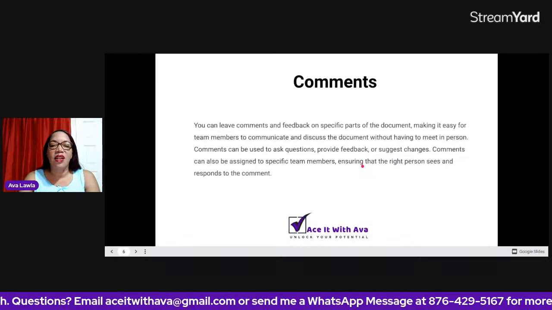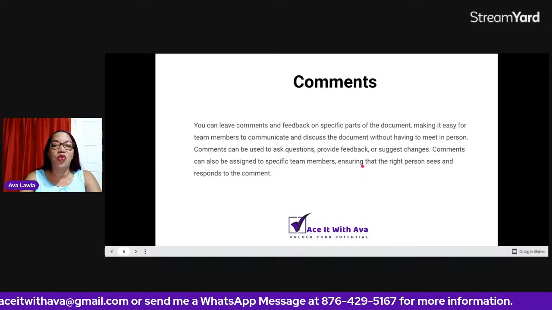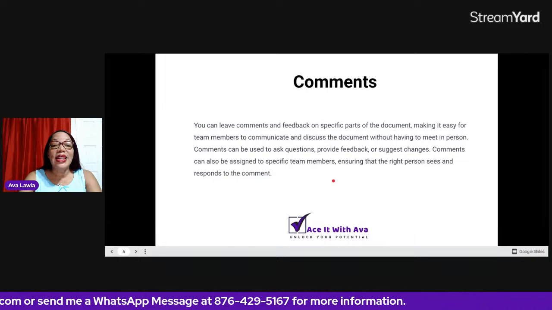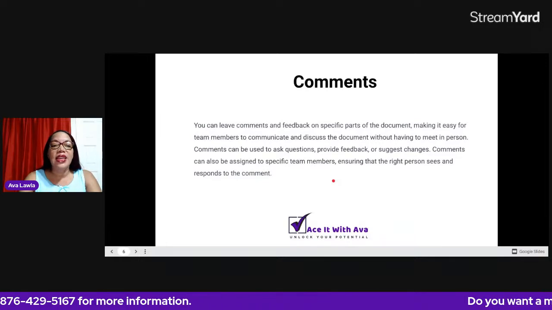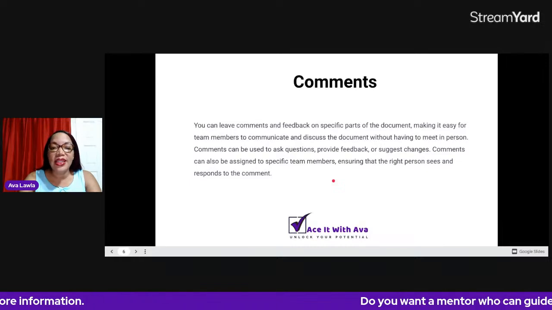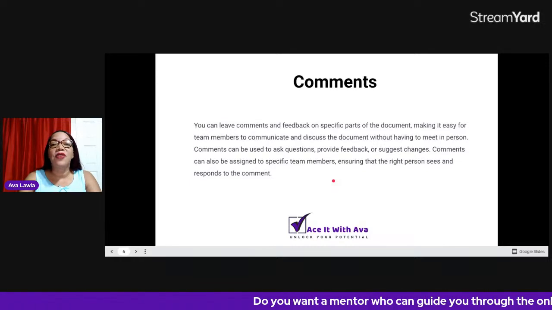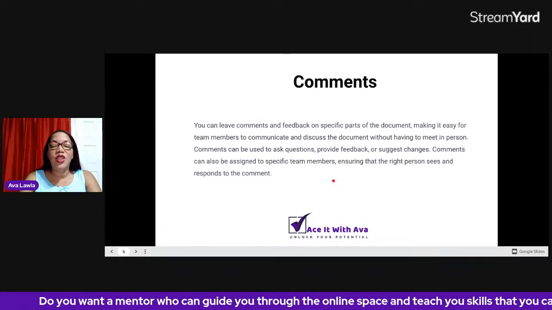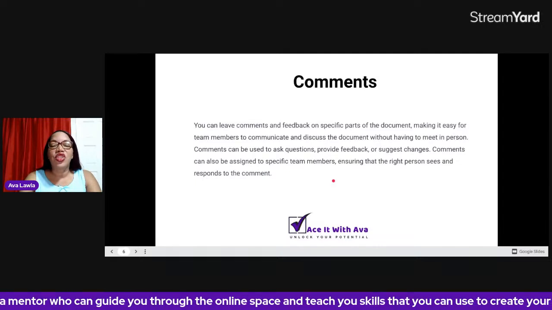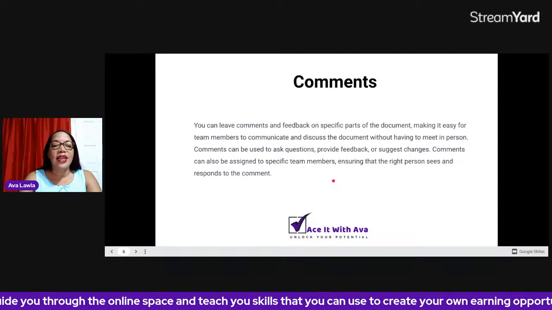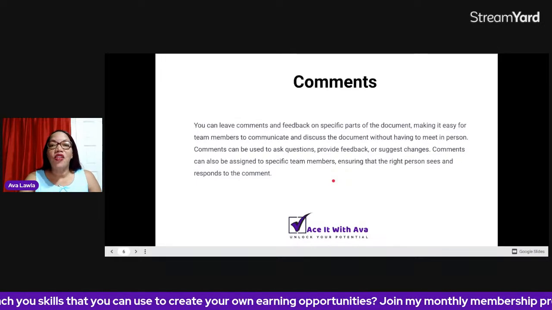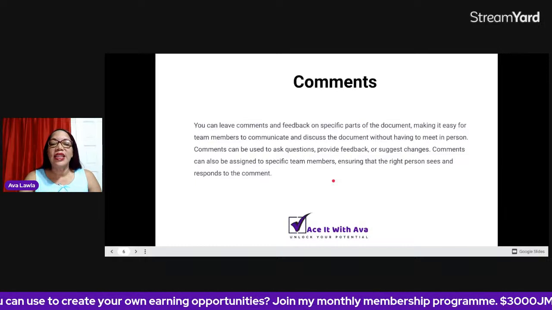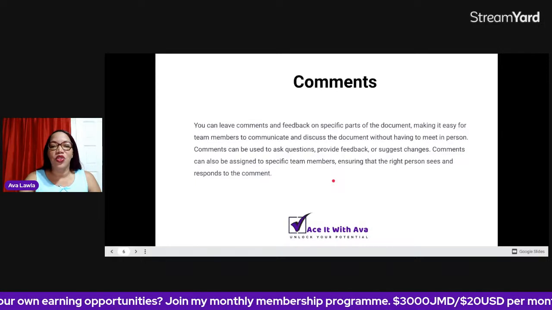So let's see what comments are all about, for those who may not be using this feature. You can leave comments and feedback at specific parts of the document, making it easy for team members to communicate and discuss the document without having to meet in person. Comments can be used to ask questions, provide feedback, or suggest changes. Comments can also be assigned to specific team members, ensuring the right person sees the comment and responds to it.